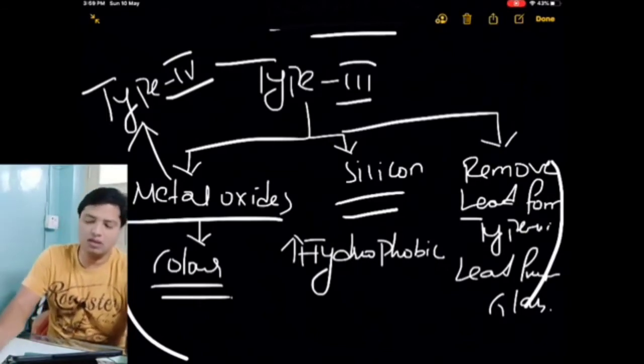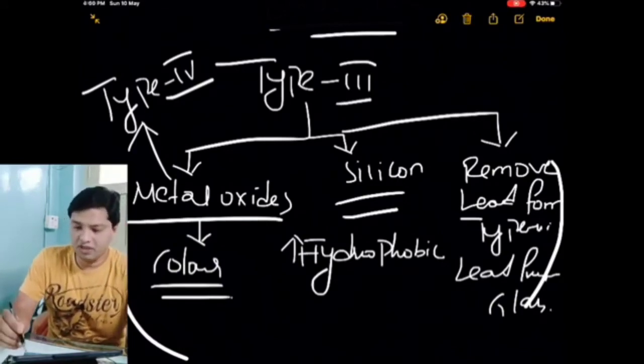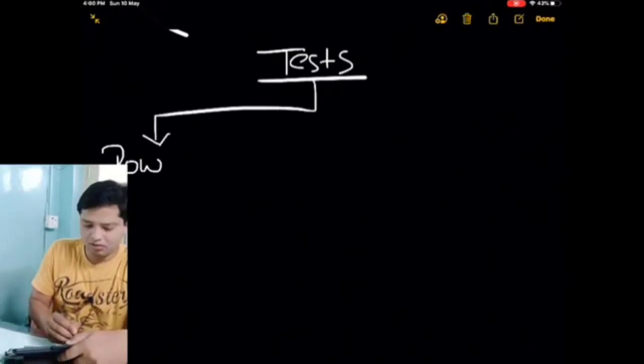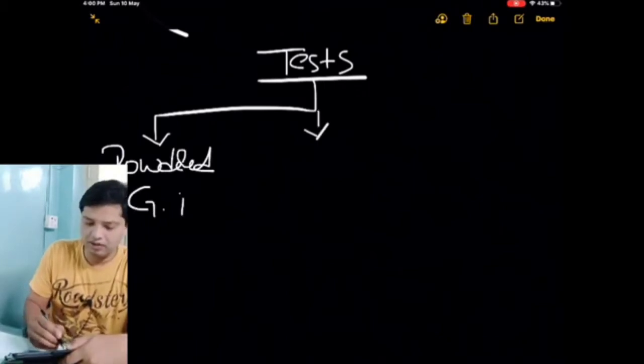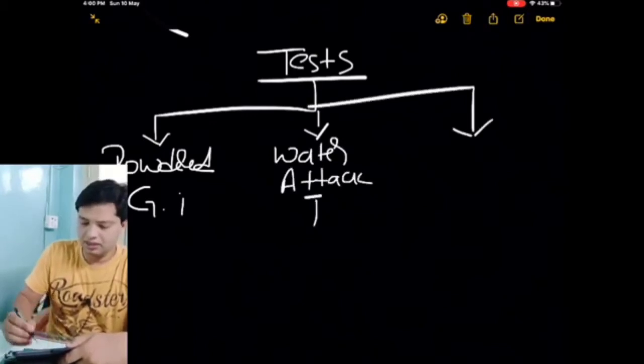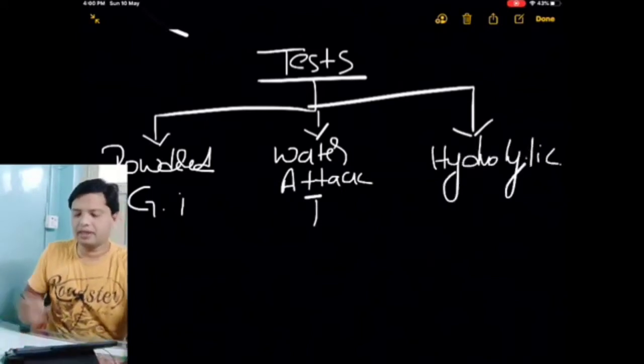Next we will see what are the tests for the glasses. There are 3 types of tests for the glasses. One is the powdered glass test, then the water attack test, and then the hydrolytic test.